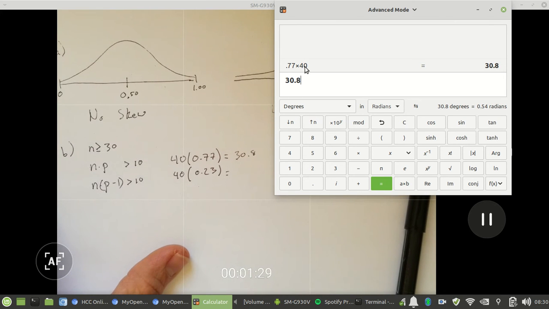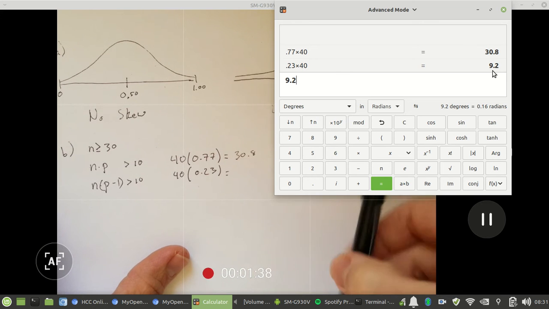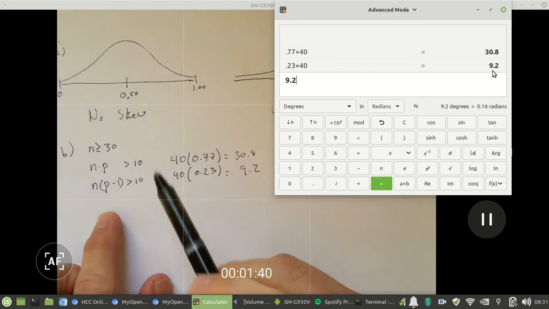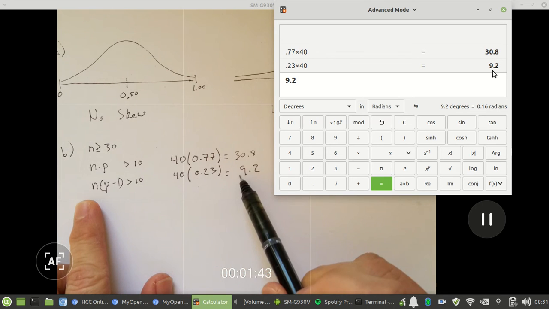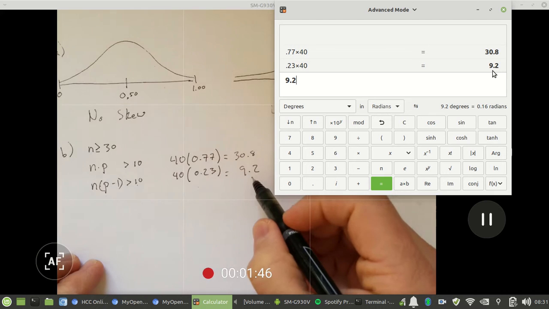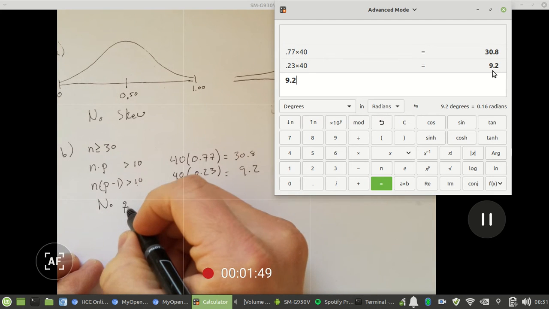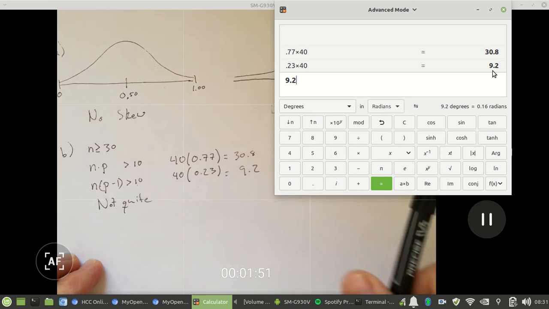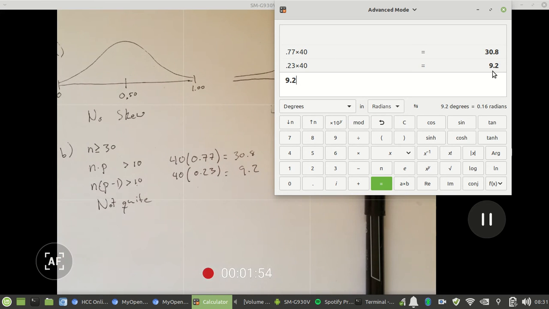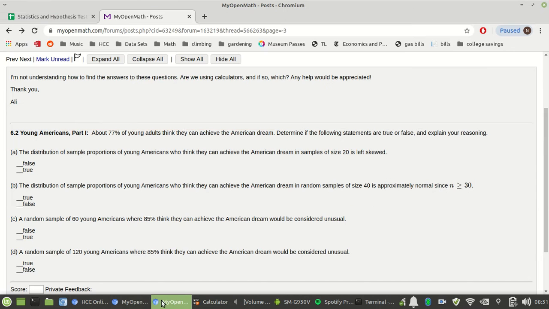And then what's the other one? We got 0.23 times 40. And this is where the problem is, right? So it's 9.2. So this value here is not bigger than 10. So this is not quite normal. So we tried to check for normality, and we got that it's not quite normal, just by doing this computation here. So the statement that the distribution of sample proportions of young Americans who think they can achieve the American dream with a sample size of 40 is approximately normal, we would say that's false.